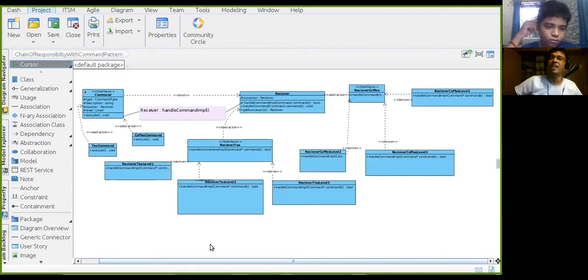Tamaso Ma Jyotirgamaya means from darkness to light. So enlighten. Who will help you do that? The guru. The guru is also the person who will take you from darkness to light. This is the wisdom of ancient Bharat, right?